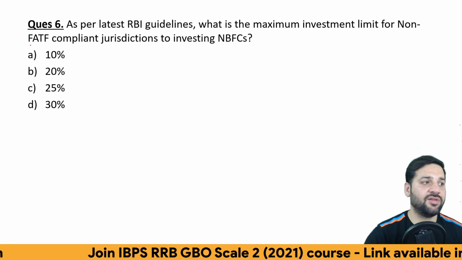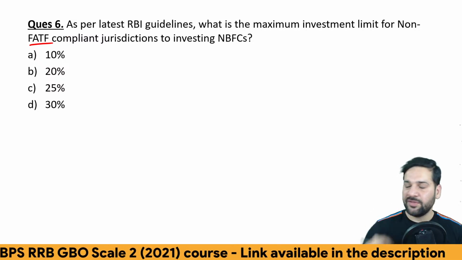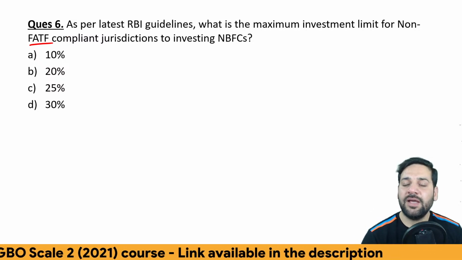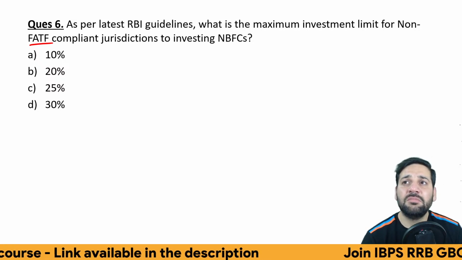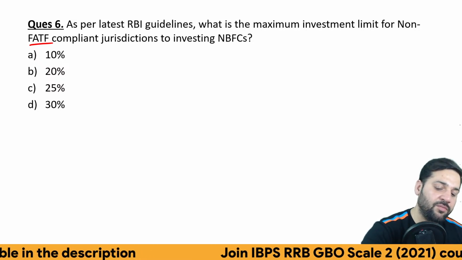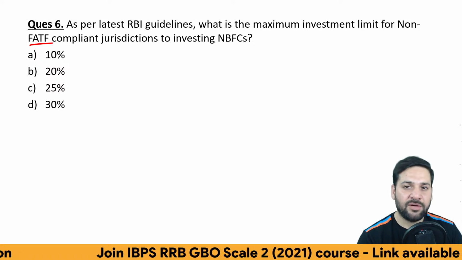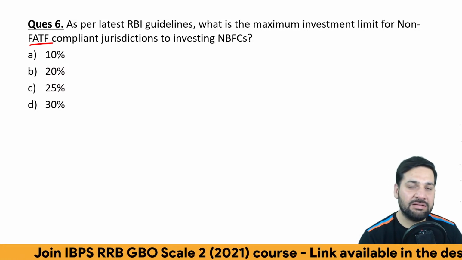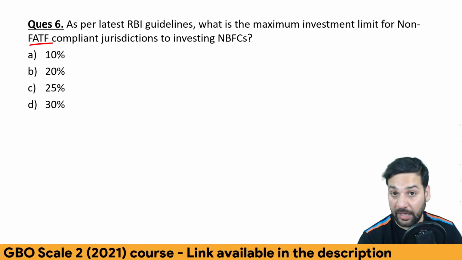Non-FATF compliant jurisdiction. See students, what was happening was that some of these NBFCs, non-banking financial companies, were getting some illegal money, right? The money from illicit companies, illicit nations, and RBI wants to control that, right?